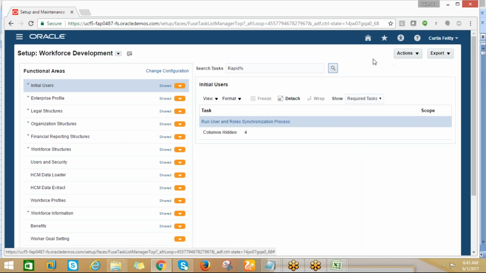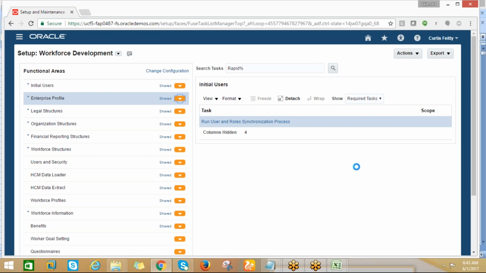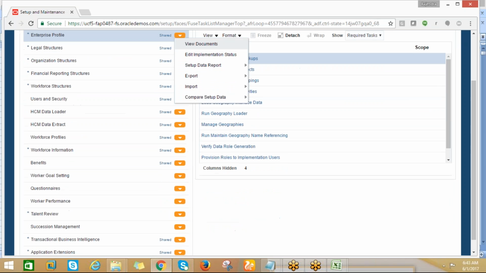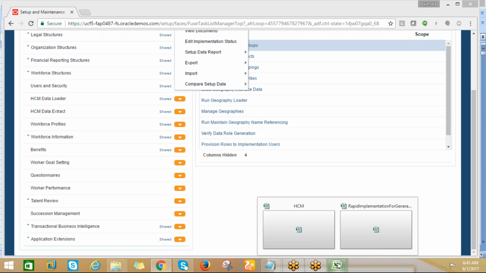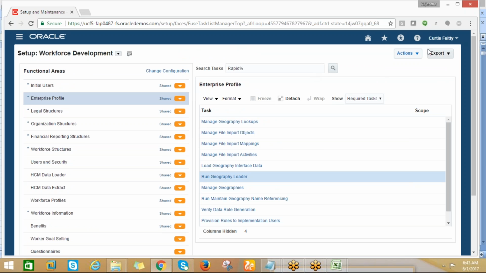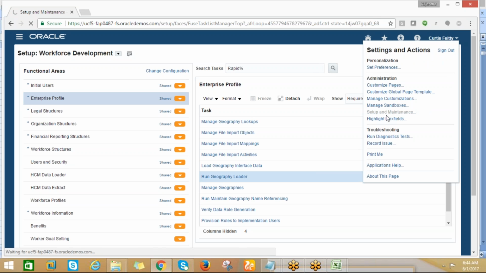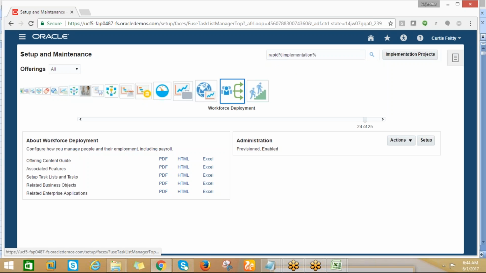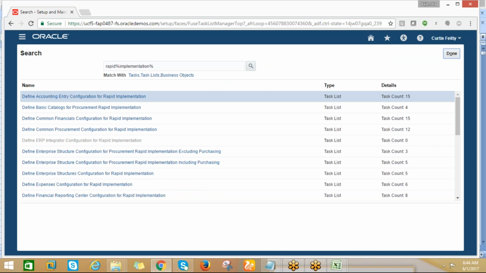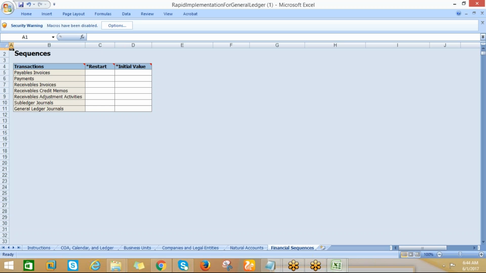Okay, the common setups. Because it's a big setup, that's why I'm just thinking.